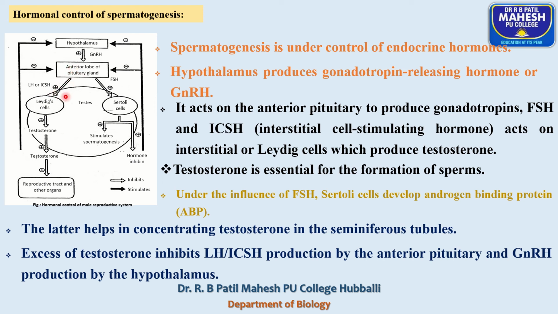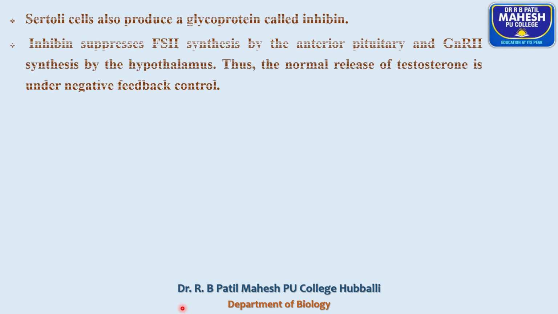Whereas the luteinizing hormone stimulates Leydig cells, which secrete testosterone, and this testosterone is also responsible for spermatogenesis, development of reproductive organs and development of secondary sexual characters in males. So this completes the hormonal control of spermatogenesis.